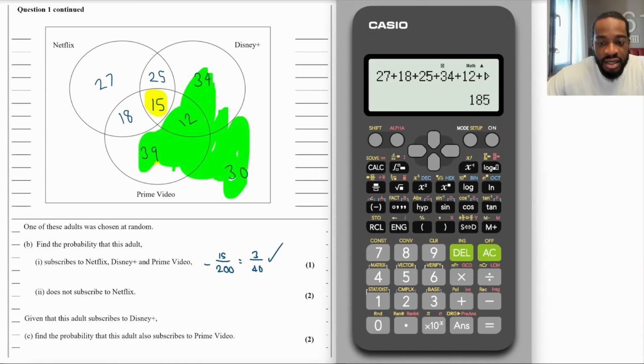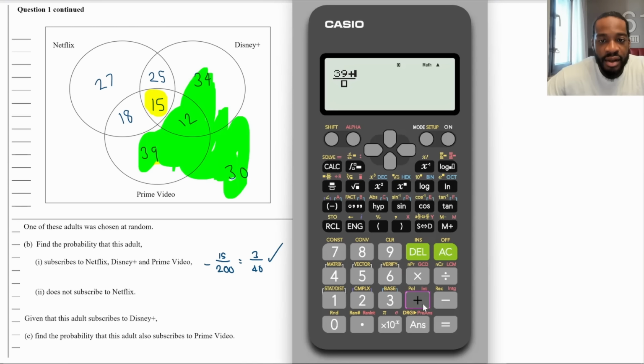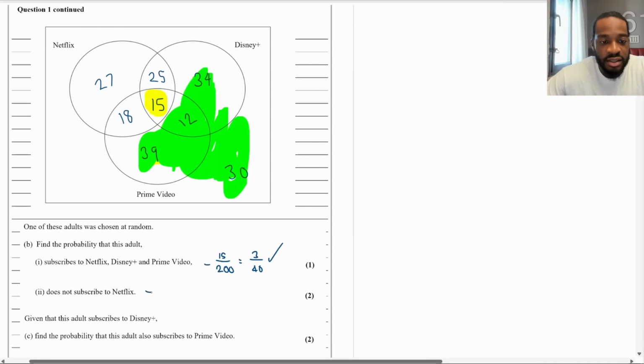So put that into the calculator. What do I get for that? So the calculator's there. That's going to be 39 plus 12 plus 34 plus 30 over 200, which is equal to 23 over 40. Okay, so this one here is going to be 23 over 40.